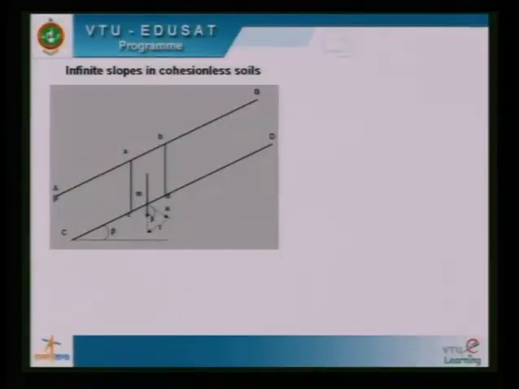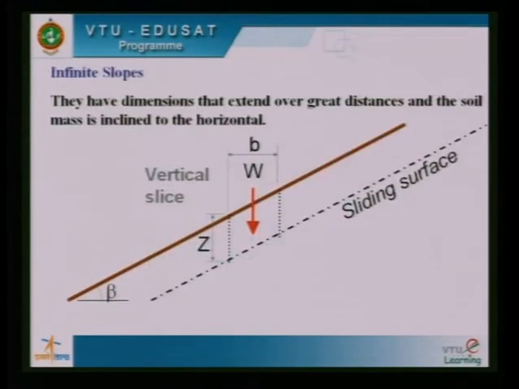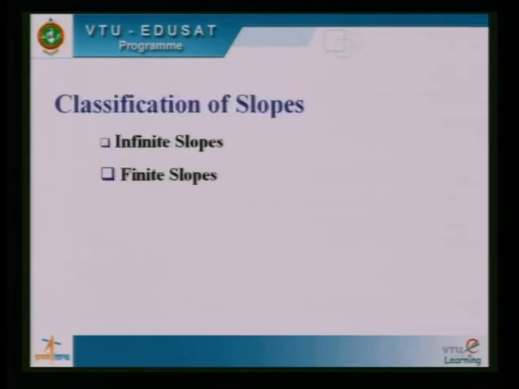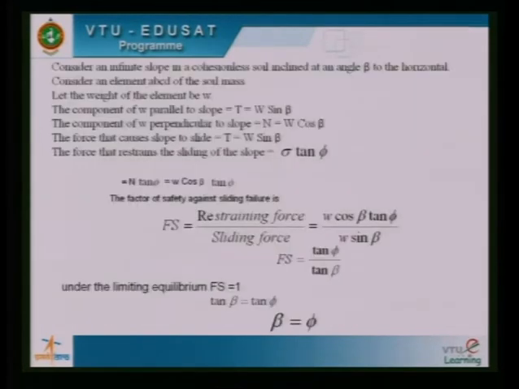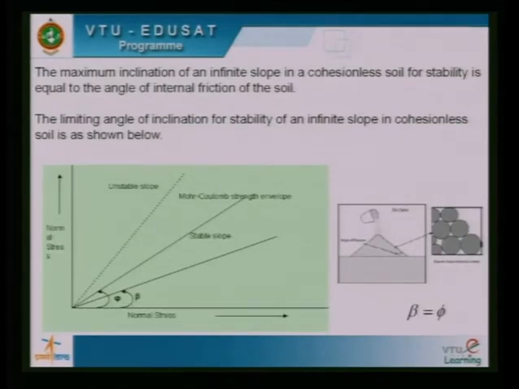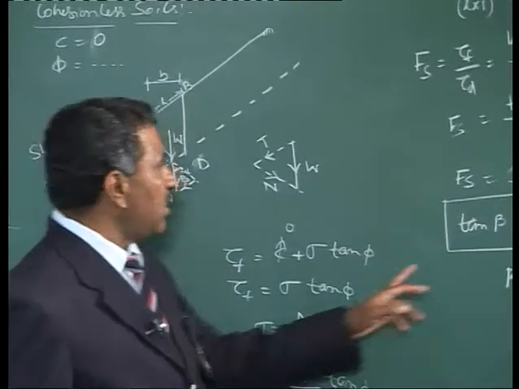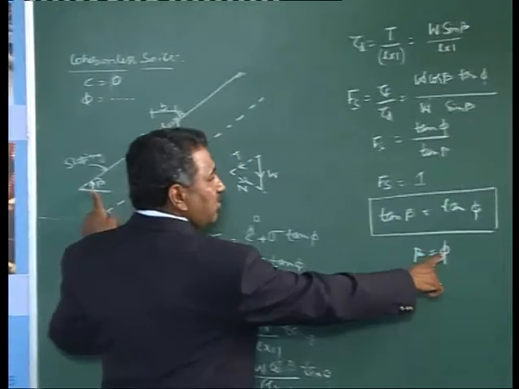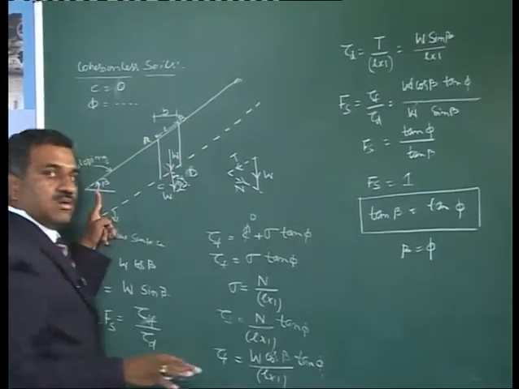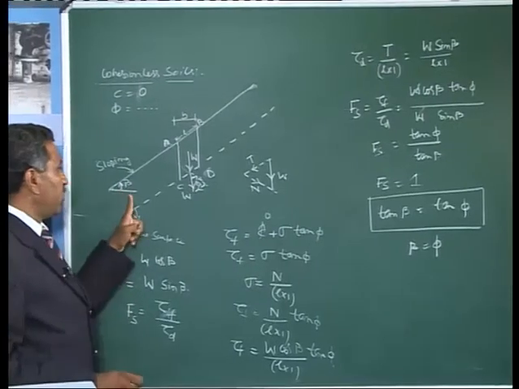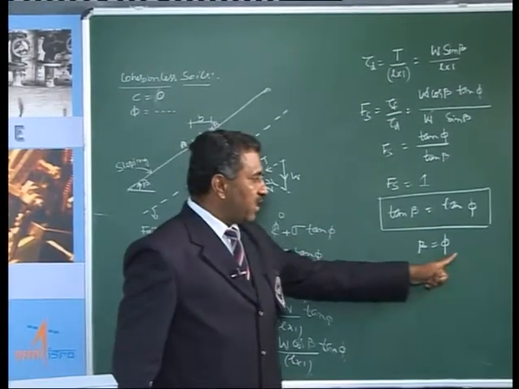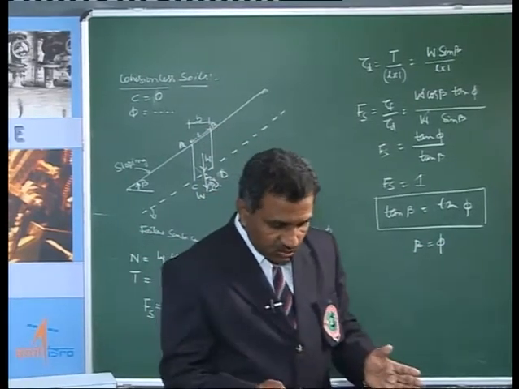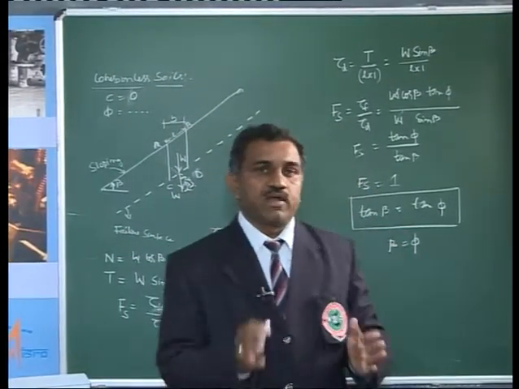So let us come back and take a look at this picture which I showed you earlier. Yes, I have said the slope angle beta would be equal to phi. So we find that the slope is stable as long as the slope angle beta is less than or equal to phi, the factor of safety is more than 1 and the slope is stable. The moment beta becomes equal to phi, the angle of internal friction, it is on the verge of failure and the slope can fail.